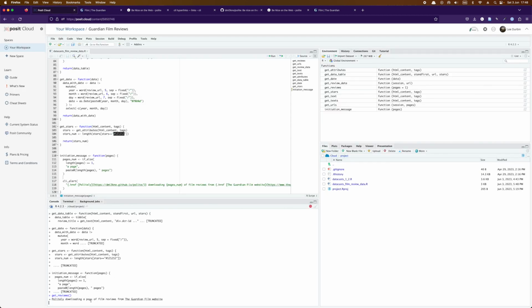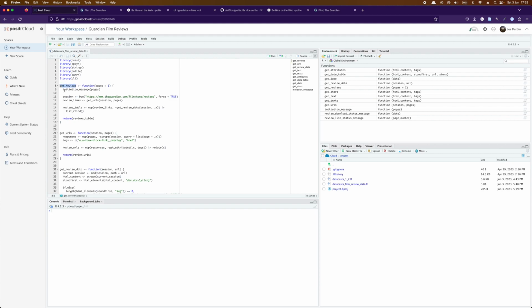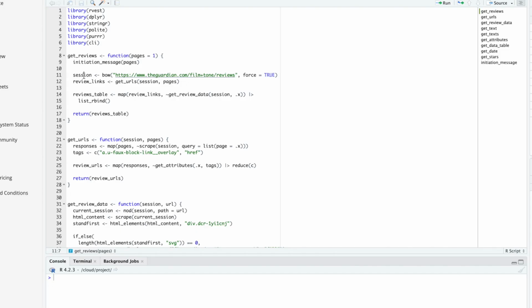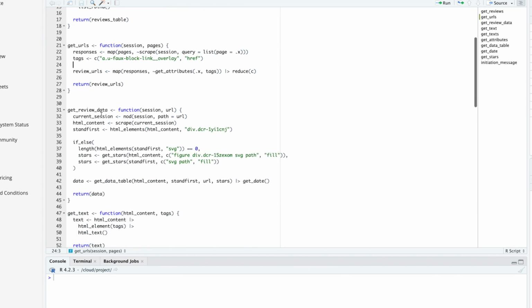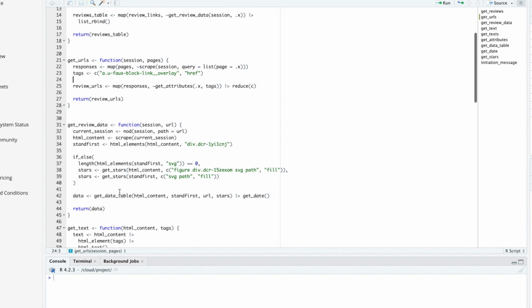I've created this initiation message, but there are a number of other things that are happening, and we want to continue giving feedback. So let's stop that code from running. So we call get_reviews, we call our initiation message, we prepare the session, and then we move straight into get_urls, where we're grabbing the URLs from all of the different pages. And so I'm wondering, maybe it actually doesn't make sense to provide a user message at this point. Perhaps the best next point at which to provide a user message is once we've downloaded a review.